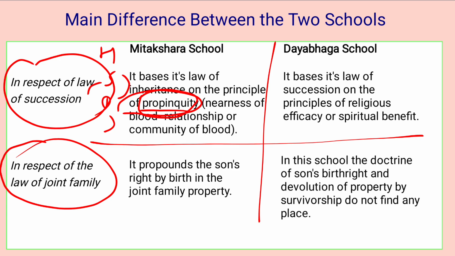It was limited by two further rules. The Mitakshara school excluded the females from inheritance, and the second was that it gave preference to agnates over cognates. What are agnates and cognates? We'll be discussing these terms while we do our statutes in detail.